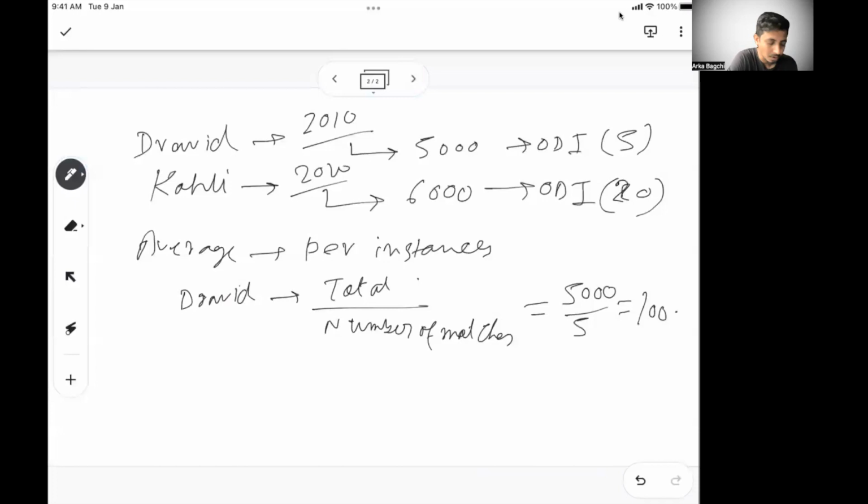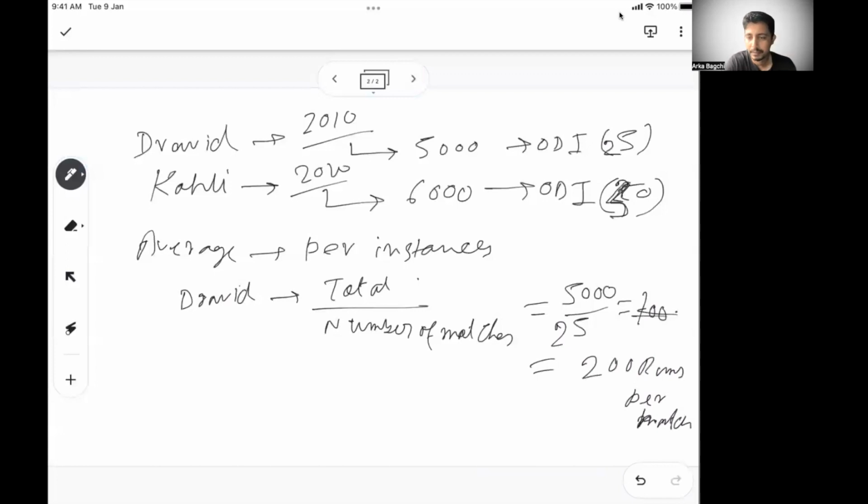obviously it looks a little odd, but let's say 25 matches. Okay, 25. So that means Dravid has 200 runs. Again, not an ideal one, 200 runs per match. Let's say Kohli played 50 matches.